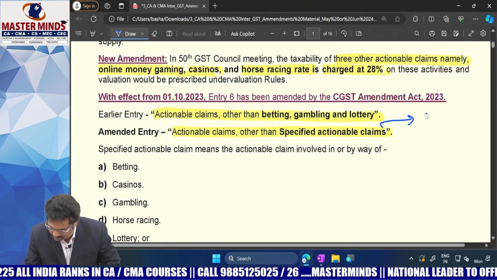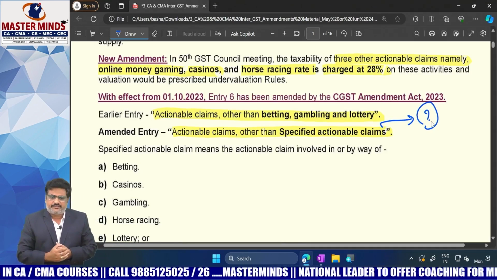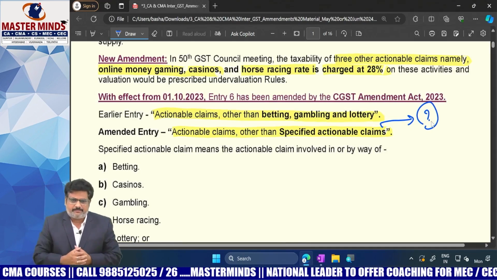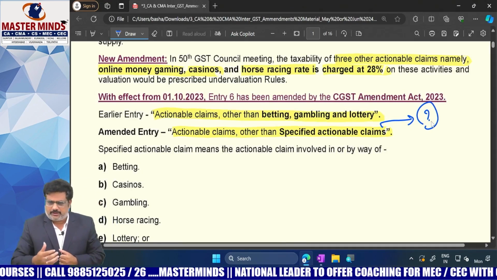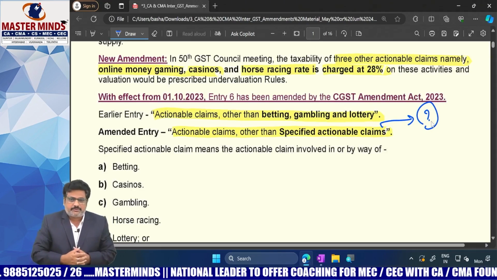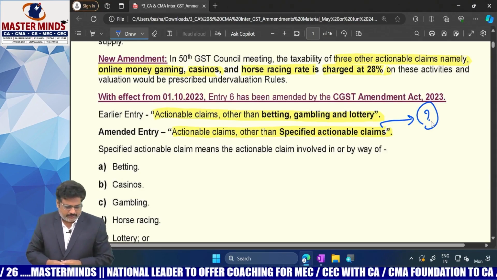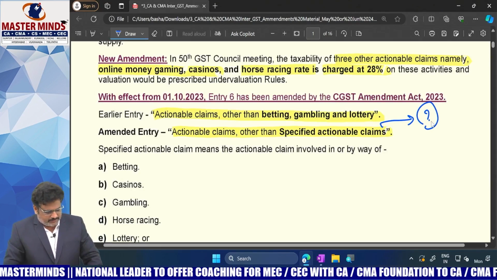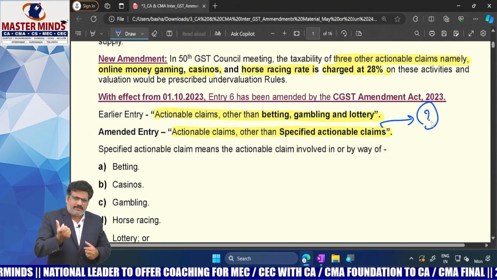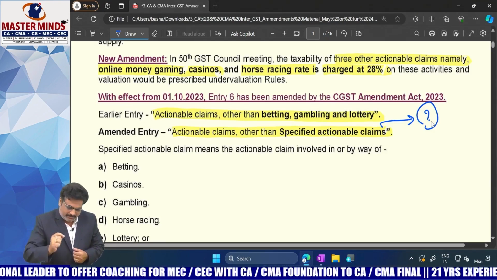So now the word specified actionable claim was created. That means for actionable claims other than specified actionable claims, we are not liable to pay any GST. They simply inserted a new term, specified actionable claims.